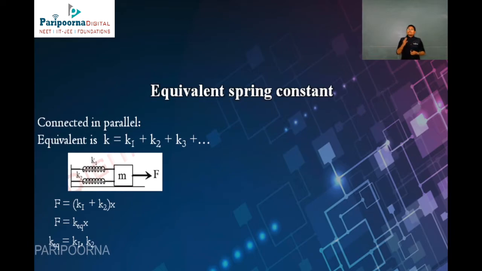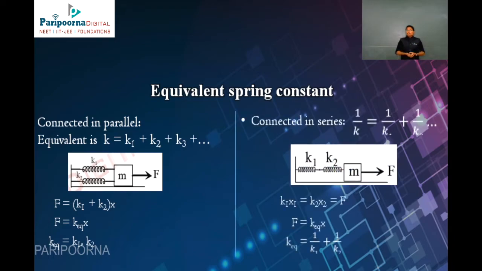Likewise, the equivalent spring constant. There are two cases: where the springs are connected in parallel as well as in series. In a parallel connection, the equivalent K is equal to K1 plus K2 plus K3. In the image you can see the springs connected in parallel form. Therefore, we can say K equivalent is equal to K1 plus K2.